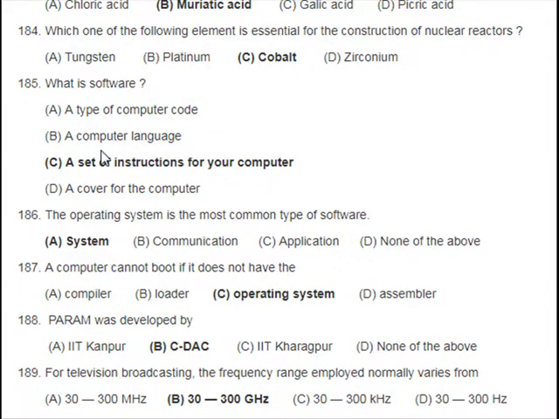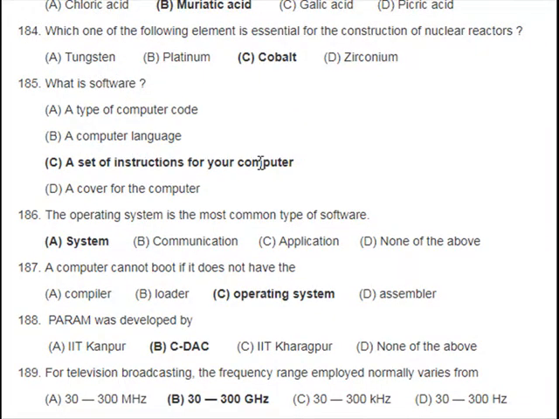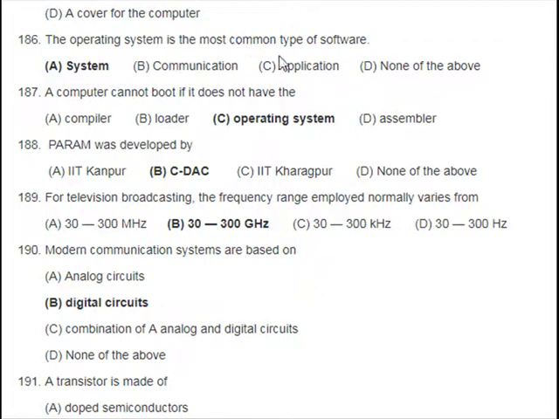185. What is software? A. A type of computer code, B. A computer language, C. A set of instructions for your computer, D. A cover for the computer. 186. The operating system is the most common type of software: A. System, B. Communication, C. Application, D. None of the above.